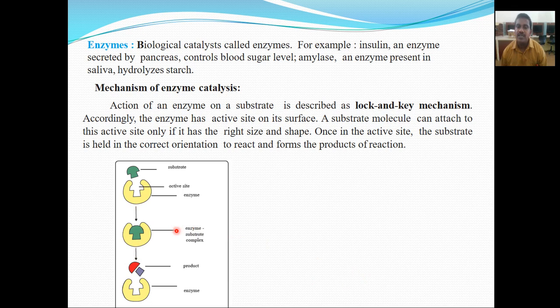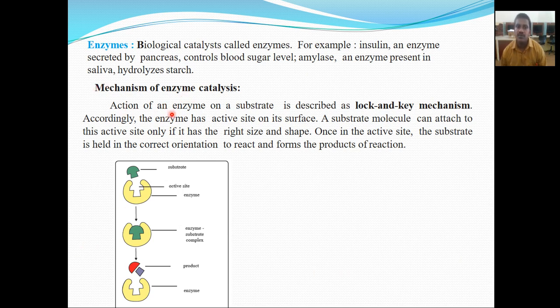After the formation of the enzyme substrate complex, we get the product and the enzyme remains as it is. That means the enzyme is not affected in the reaction; it only increases the rate of reaction.